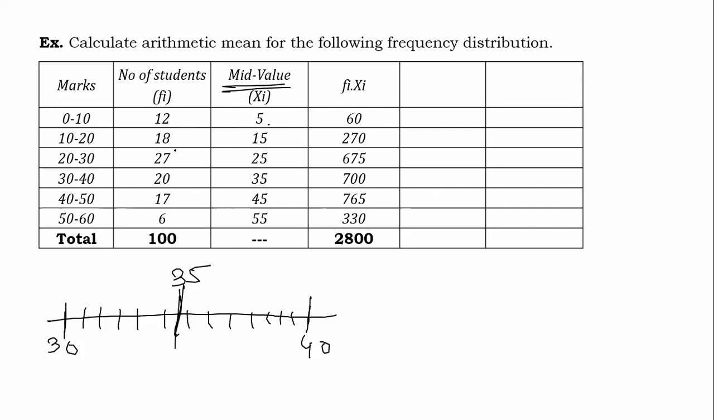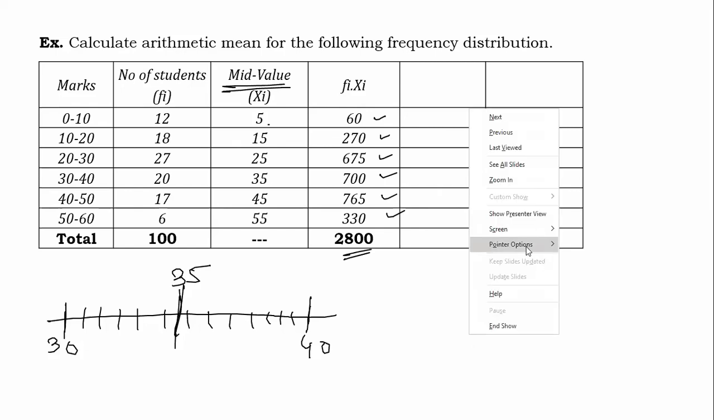What is the total of 18 observations which are in the class interval 10 to 20? So 15 into 18 is 270 as such. So the next column is Fi into X. So this is the column. And as such, the total is 2800.